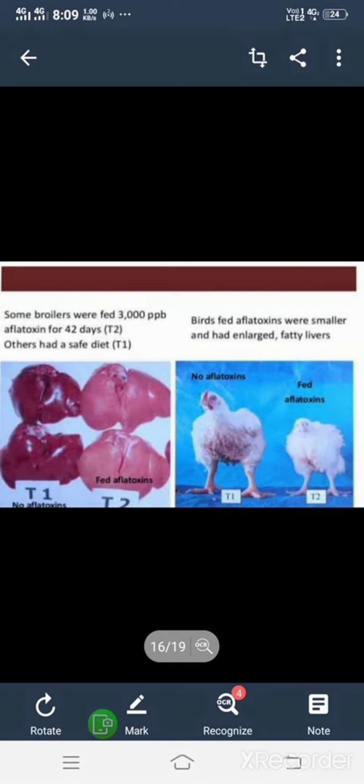And this disease is treated by giving healthy food, and litter should be changed frequently if needed. There is no particular medicine for treatment of this aflatoxicosis, but prevention is the only method to control this disease.